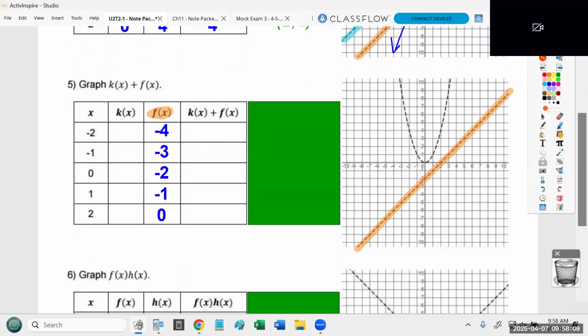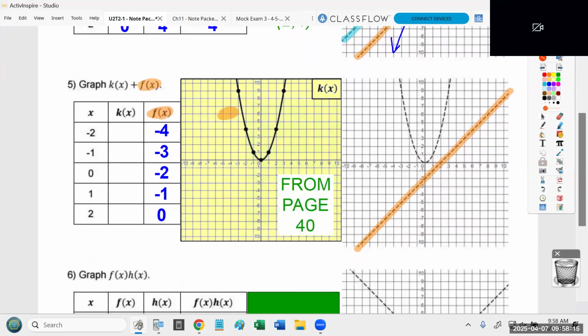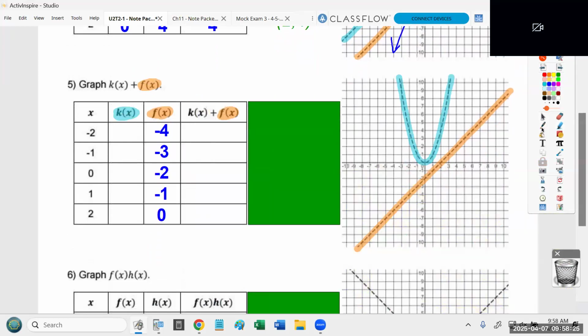Now, the one we have not done yet is this one from the previous page. I'm going to label it k of x. So please go ahead and label this f of x and label this one k of x, okay?